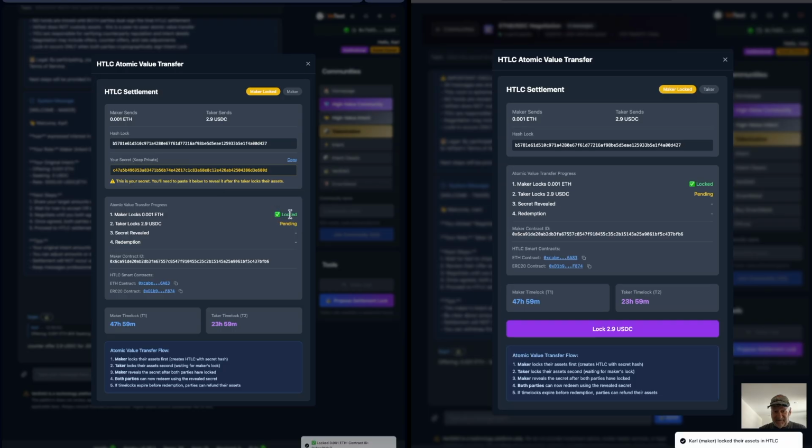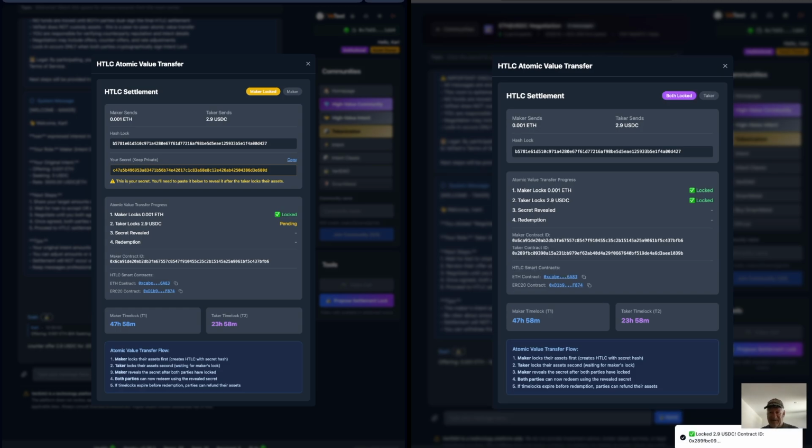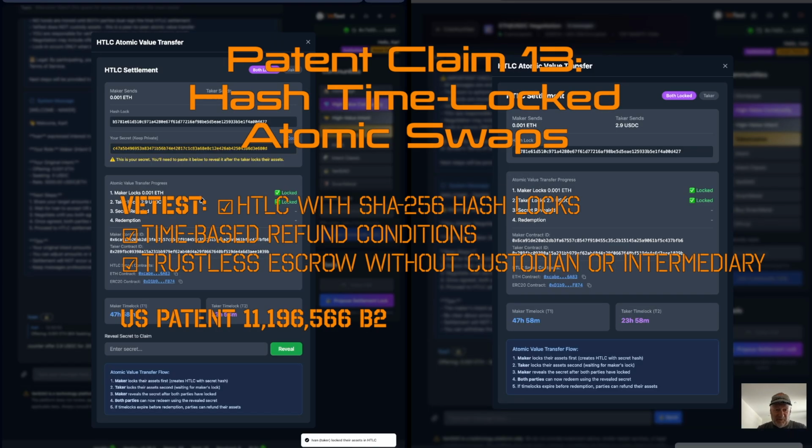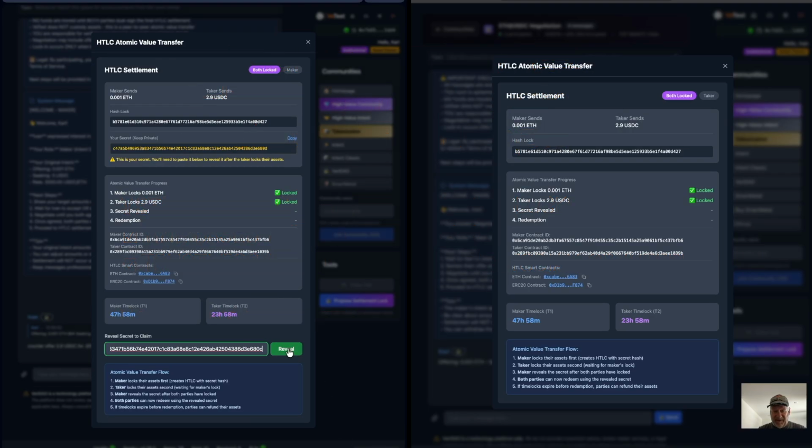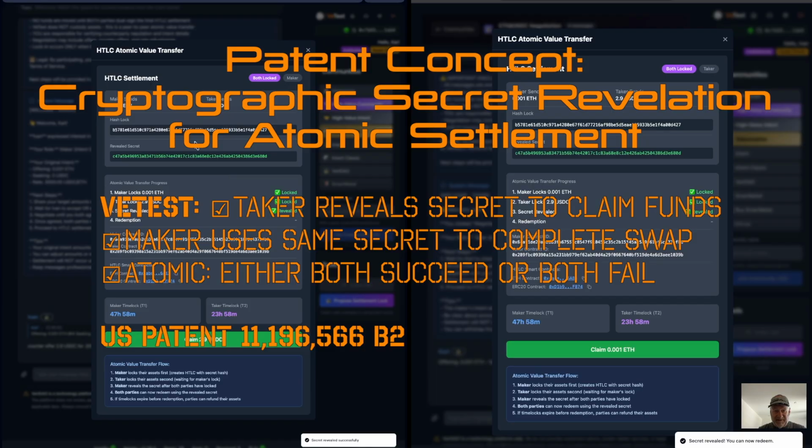And you see that, okay, the maker now has locked his asset. Now it's up to the taker. Taker verifies, yep, 2.9 USDC. He can go ahead and confirm. And now we're to the point of revealing the secret. It's straightforward. You can just click the copy button and paste it down in the window. And when Carl, the maker, does that, he reveals the secret code, which now allows him to claim his 2.9 USDC.